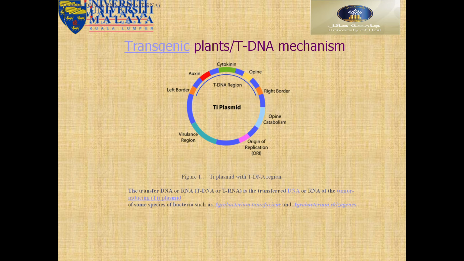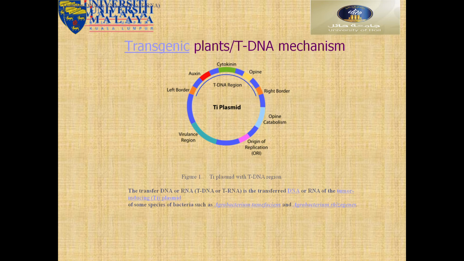The transfer DNA, or T-DNA, is the transferred DNA of the tumor-inducing Ti plasmid of some species of bacteria, Agrobacterium. We use Agrobacterium tumefaciens and rhizogenes, two bacteria.